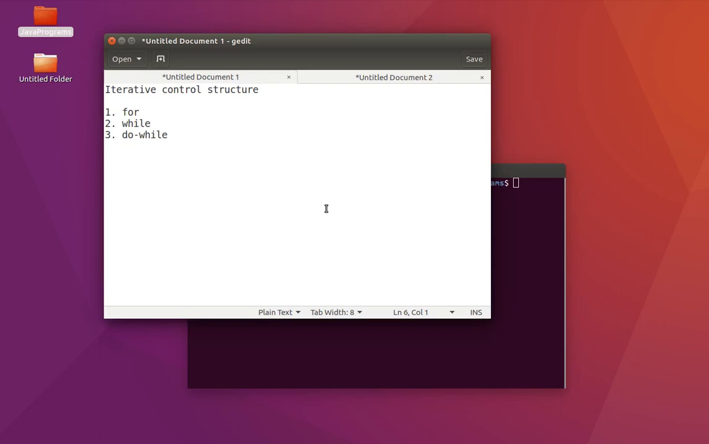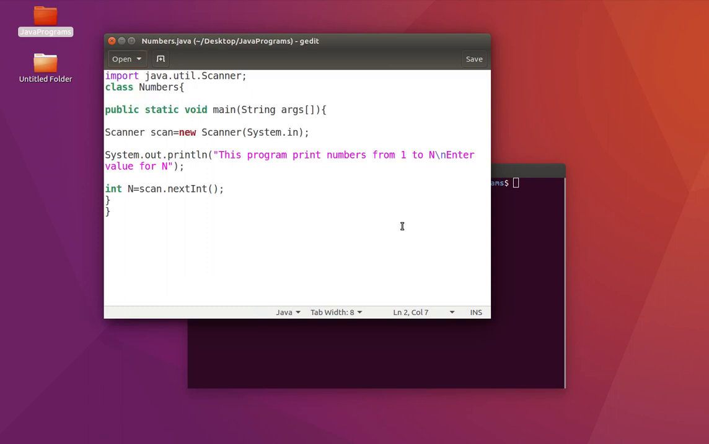Iterative control structure has for, while, and do while. So basically, any loop has three things: one is initialization, second is condition, and third is an increment or a decrement. If we're able to familiarize any one loop, it's easy to understand the other two loops as well, and conversion from one loop to another is also easy. So this is the basic structure before we start.